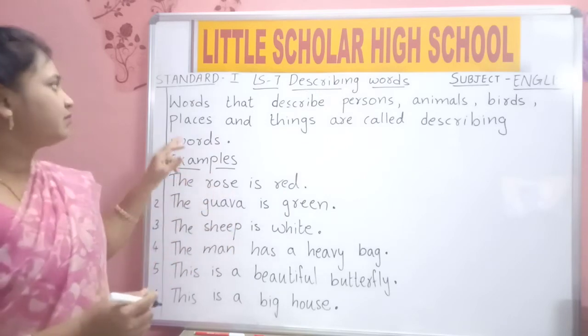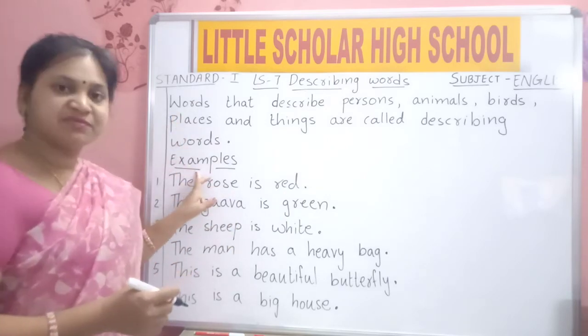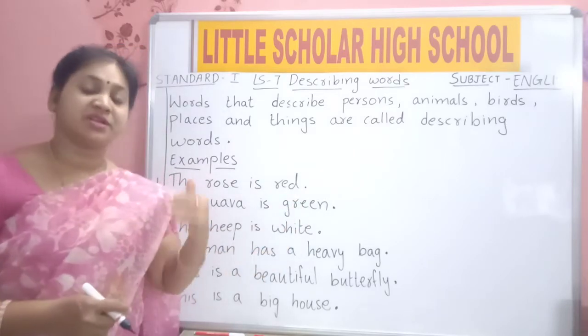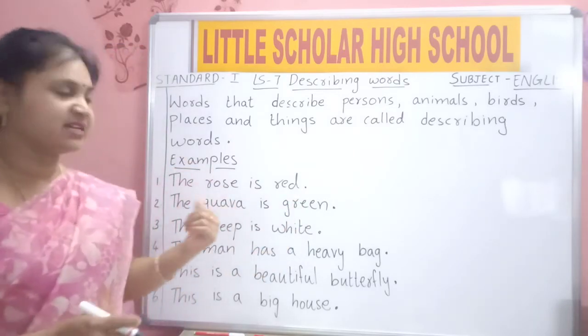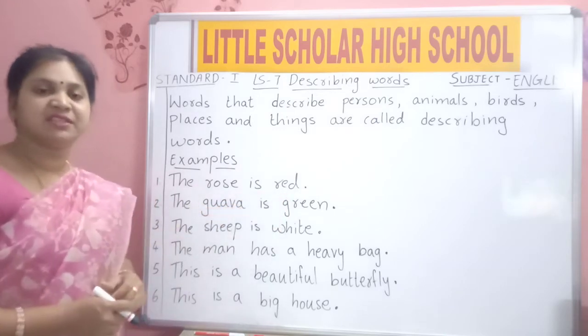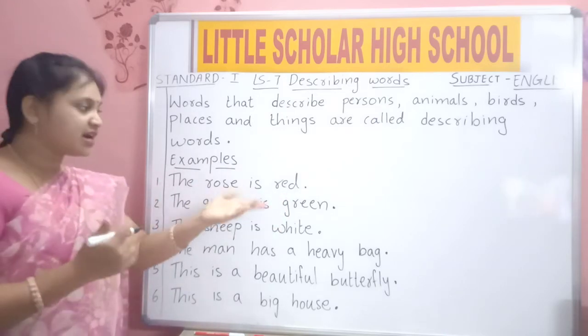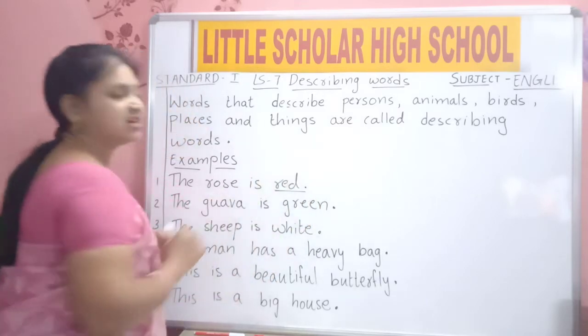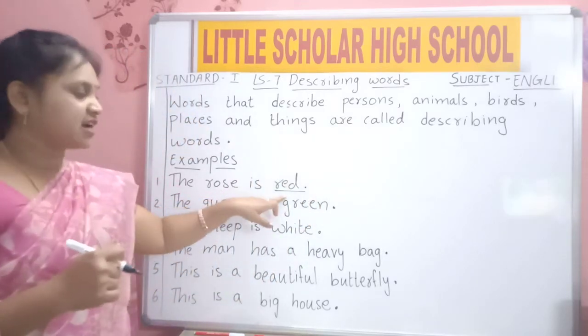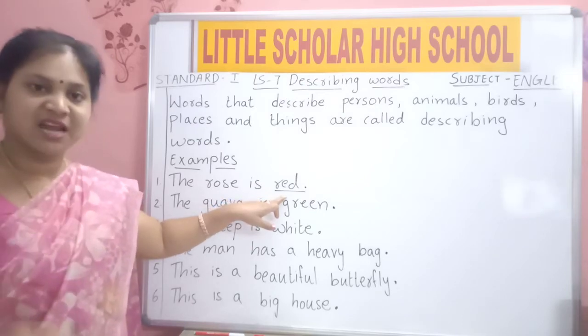So here we have a few examples. Now I will read out the sentence. You should say what the describing word is in this sentence. The rose is red. What is the describing word in this? How is the rose? Red. So red is the describing word. It is a rose, okay. But how is the rose? It is red in color. So red is a describing word.